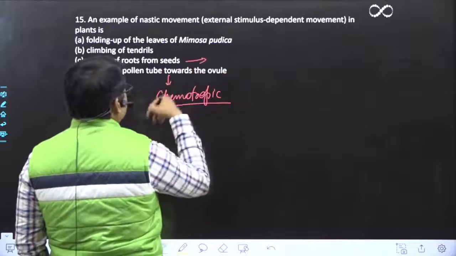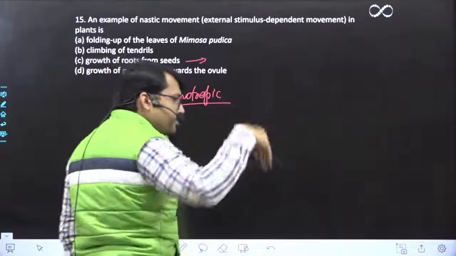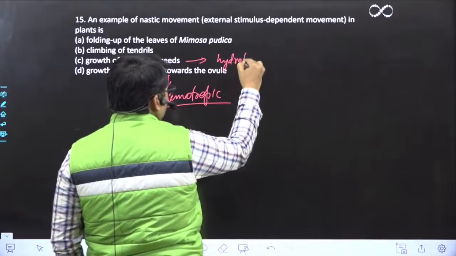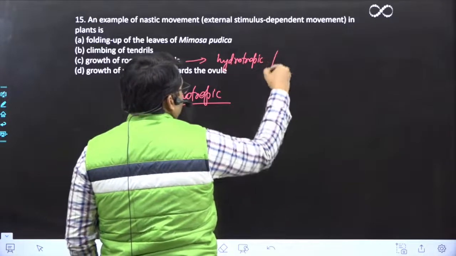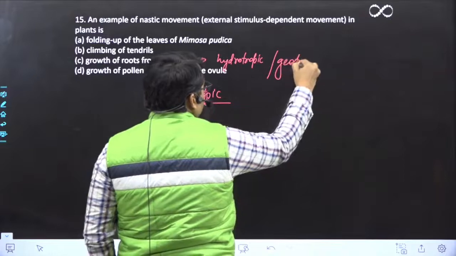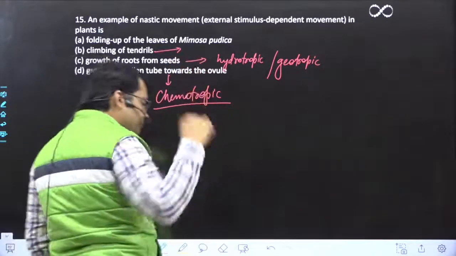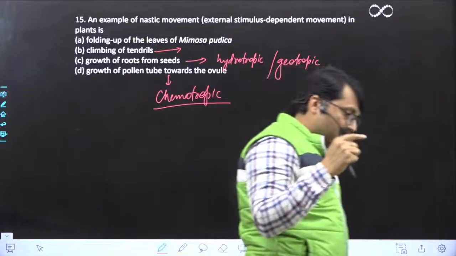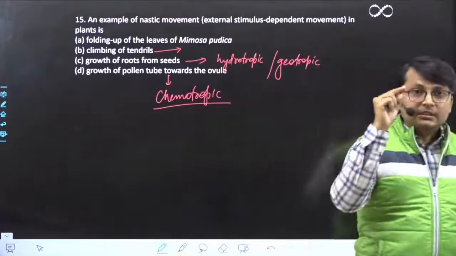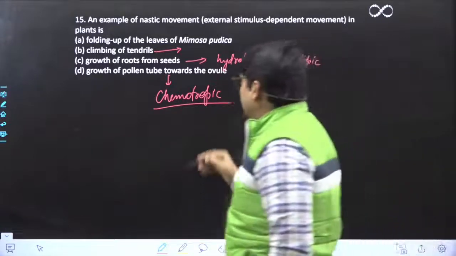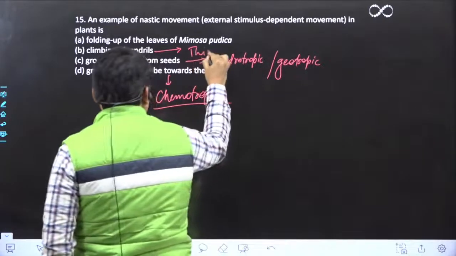What about roots from the seeds? They always move towards the water or towards the ground. अगर water के terms में बात करें, then it becomes hydrotropic. और अगर gravity के terms में बात करें, then it becomes geotropic. What about tendrils? This always is in the direction of the tactile response. जहाँ पे भी substrate का touch होगा, उधर ही ये move करेगा. And this is called thigmotropic movement.